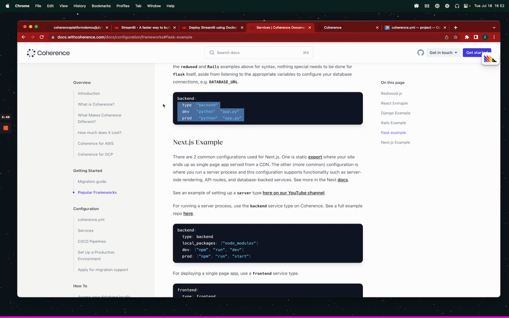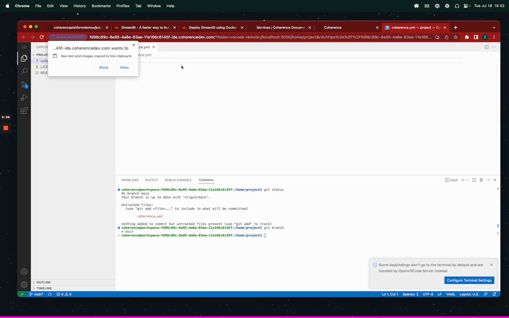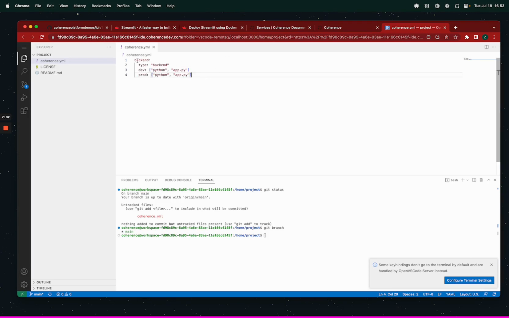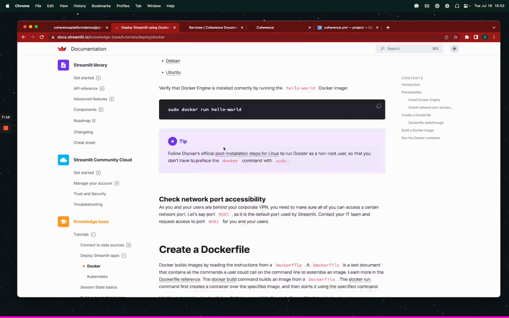So I'm going to take the Coherence Flask example starter. It's a different Python application, but it's the most similar thing we got. And we're going to allow this to share our clipboard. We're going to paste this in here. We're going to name this Streamlit. And then, I don't need this marketing page for Streamlit anymore. I've got to replace Streamlit using Docker.